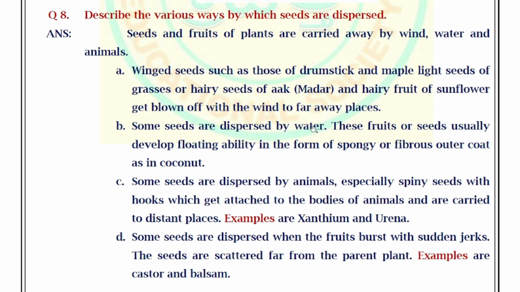Seeds are dispersed by water. These fruits or seeds usually develop floating ability in the form of a spongy or fibrous outer coat as in coconut. So some plants are transported through water.